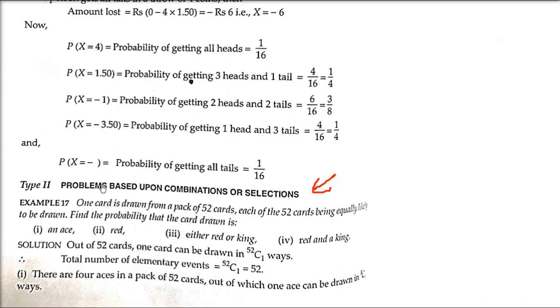First type done. Now the second one is problems based upon combinations or selections. Let us take the first one, how the questions are solved. One card is drawn from a pack of 52 cards, each of the 52 cards being equally likely to be drawn. Find the probability that the card drawn is an ace, red, either red or king, red and a king.